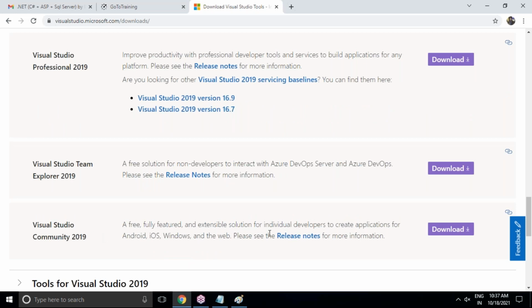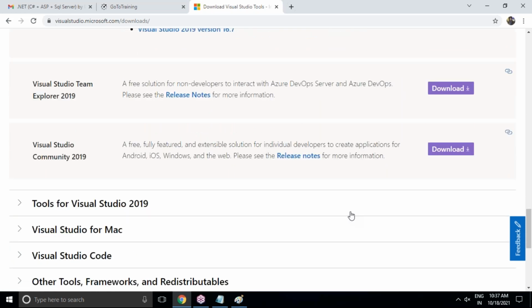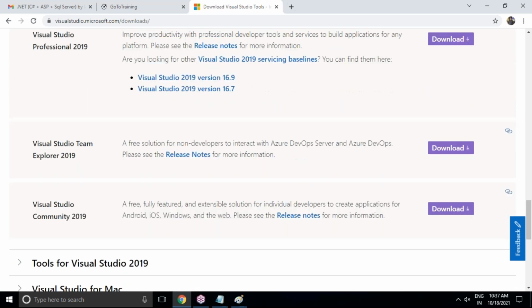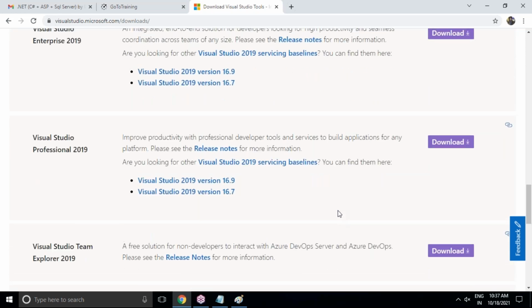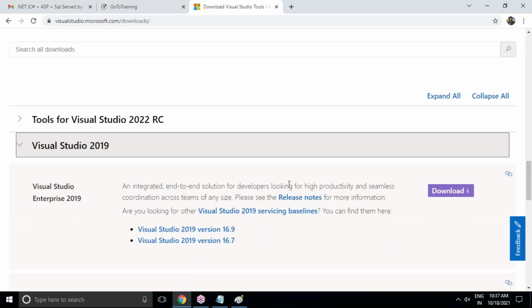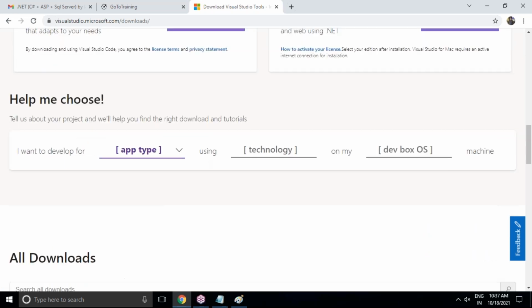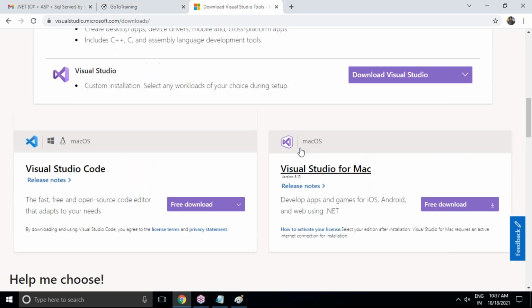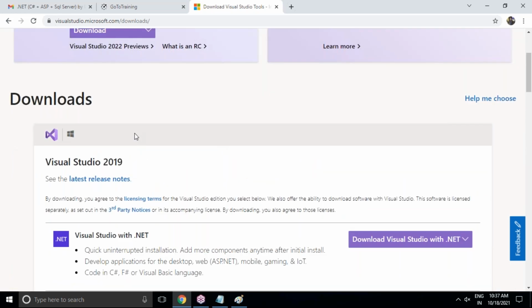So you can go through this community version and download it and install it here. If you don't know how to download and install it, please contact me after a few sessions and I'll assist you. It's very simple to handle, download and install. That is not a big deal. When we download and install Visual Studio, you will get the .NET Framework software along with it, .NET Framework 4.7.2. But here it is a recent release.